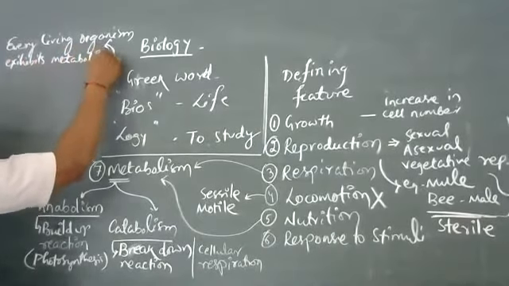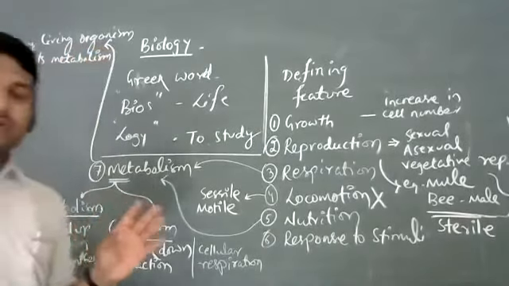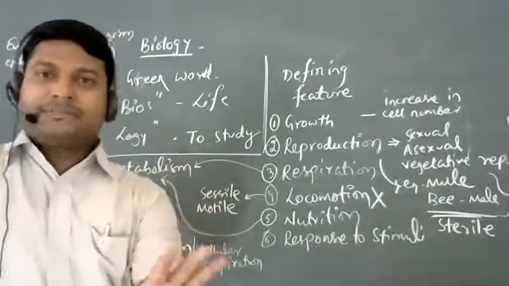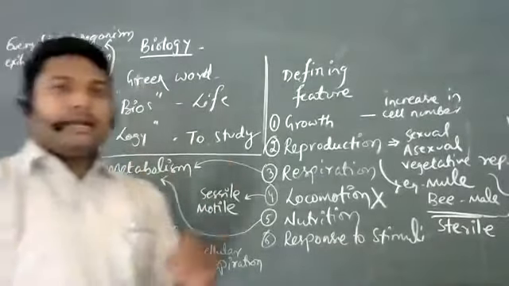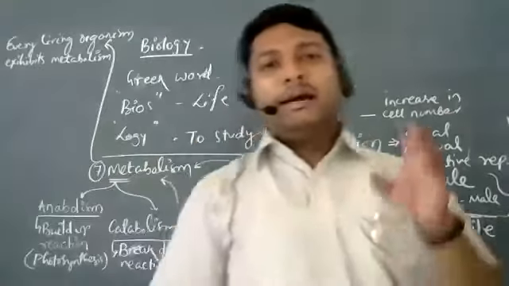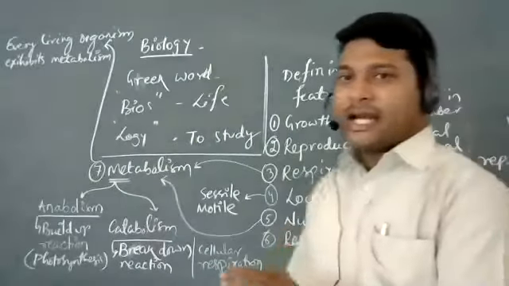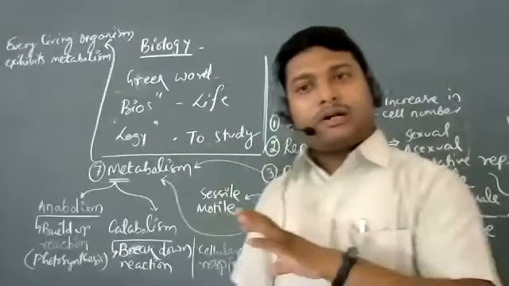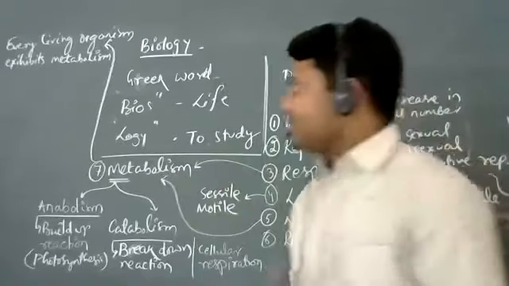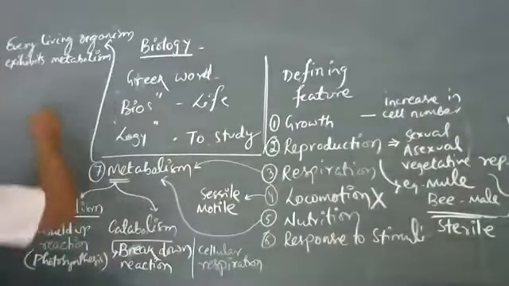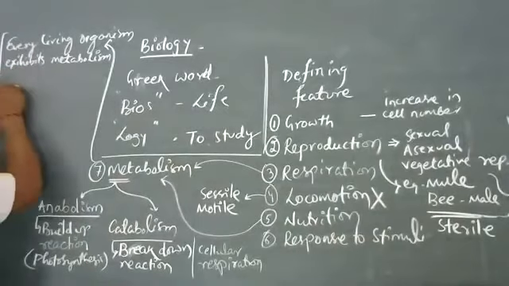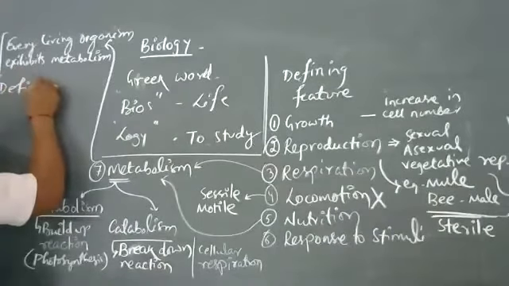Any organism you talk about, very simple or the most advanced, in all cases there is going to be metabolism or metabolic reactions. So now can we call this a defining feature? Yes, metabolism is going to be a defining feature of living organisms.